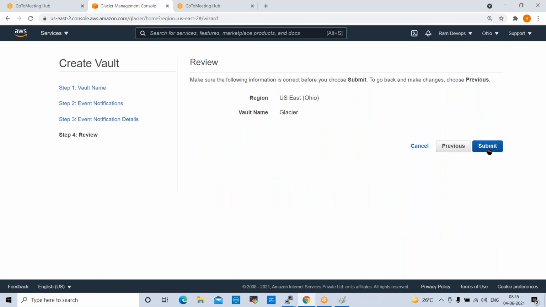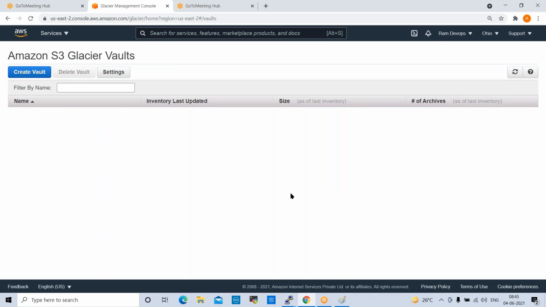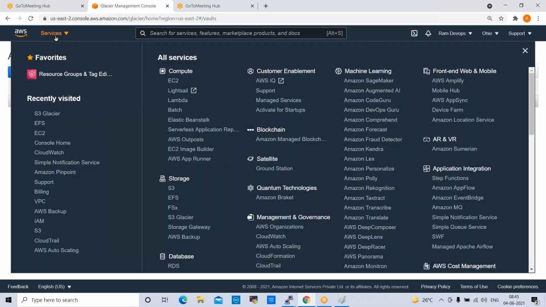Once we submit this, Glacier will be created. After that, we need to attach some resources to the Glacier. This is one way. Okay, so cancel this. Normally we don't use it like this. Normally, how can we create Glacier? Go to services.